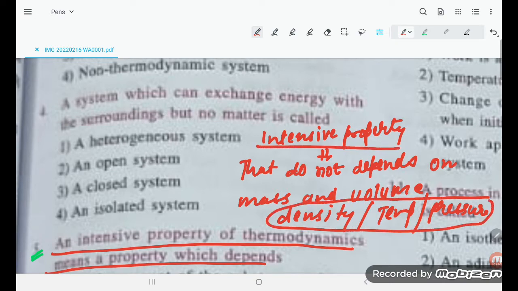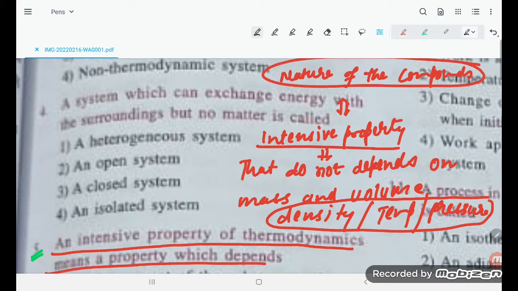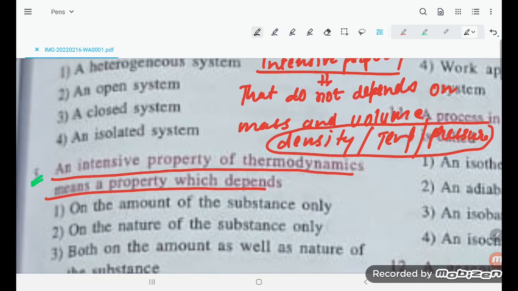So then on what do they depend? They depend on the nature of the compound, friend, right? So this is our required answer, dear friend: nature of the compound. So let's try to understand.